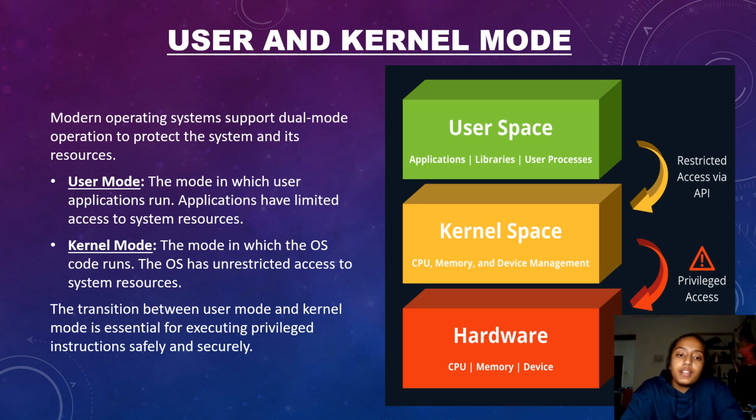What is kernel mode? Kernel mode is the mode in which the OS code runs. The OS has unrestricted access to system resources. When a user is using the computer, not all the resources can be used. We have limited access. But in kernel mode, the OS is running its own code for maintenance and functionality of the computer, like the basic computer functionalities, and this has full access to the system resources. The transition between user and kernel mode is essential for executing privileged instructions safely and securely. For a computer to be able to switch between these two easily is what makes the computer fast, safe, and secure.